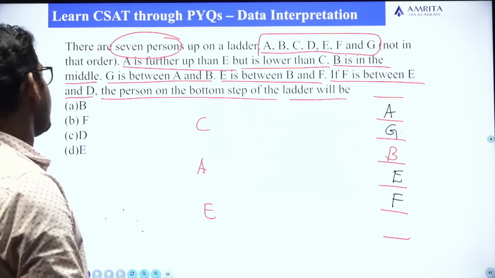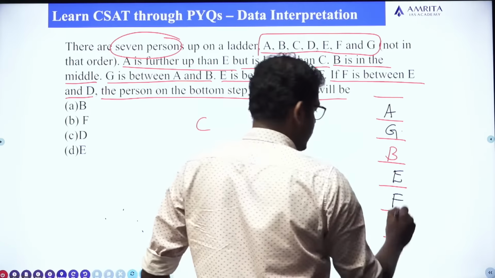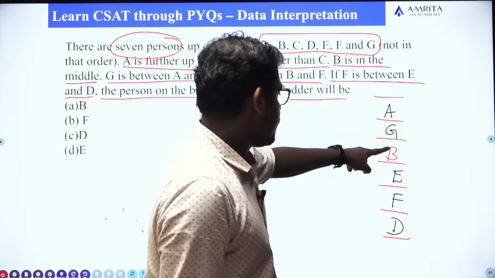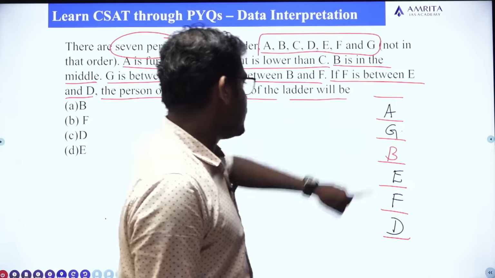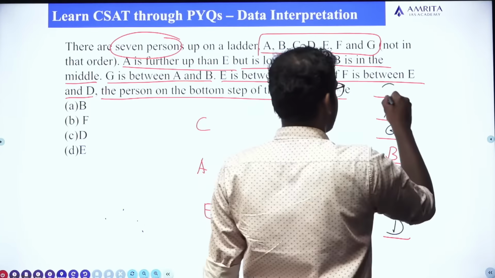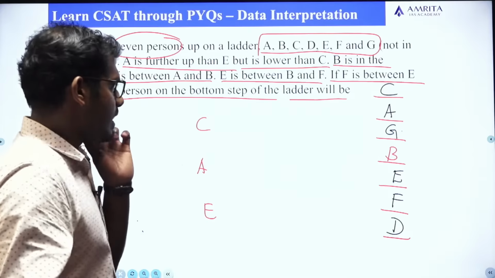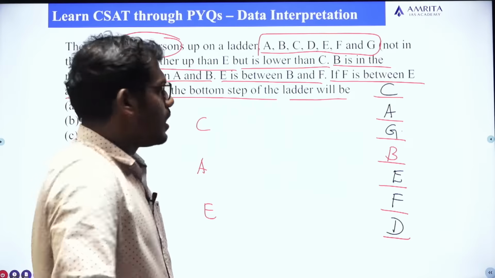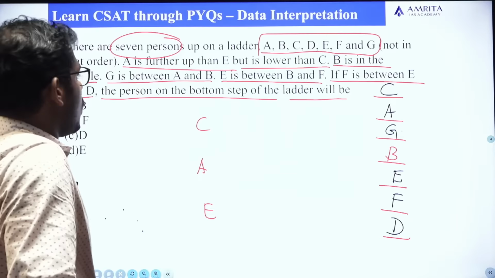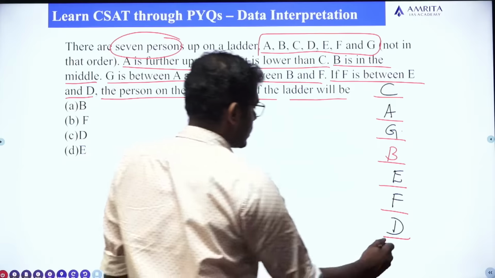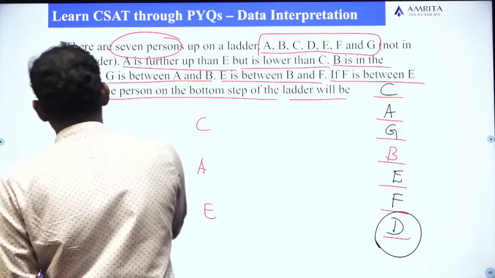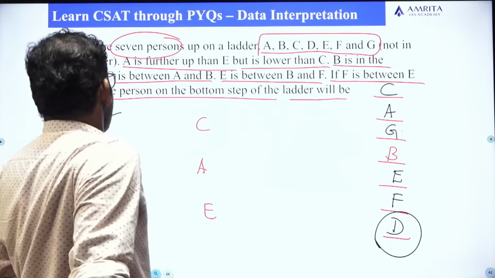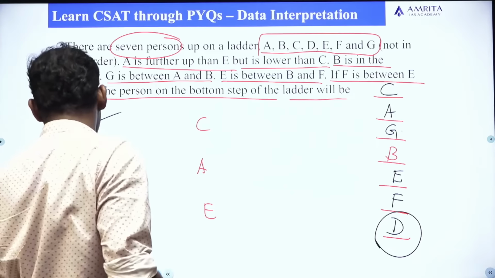If F is between E and D, F is here, E is here, D will come here. So A, B, D, E, F, G, and C is missing, C will definitely come here. So this is the arrangement: C, A, G, B, E, F, D. Now the question is, who is at the bottom step of the ladder? It's D. So the answer for this question is option C, D. Simple question. Moving to the next one.